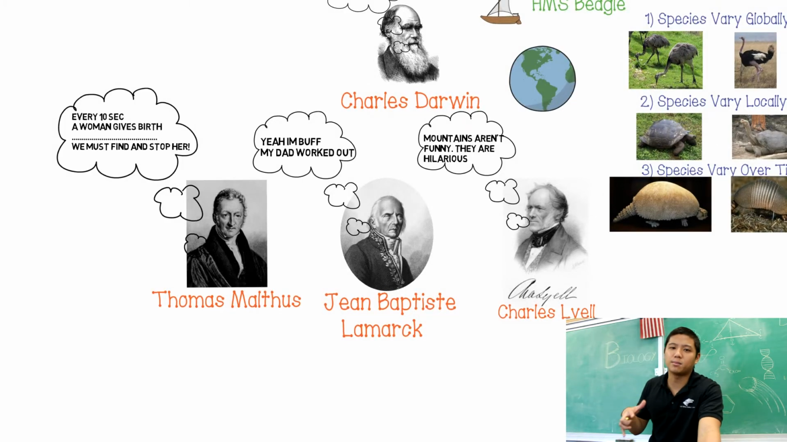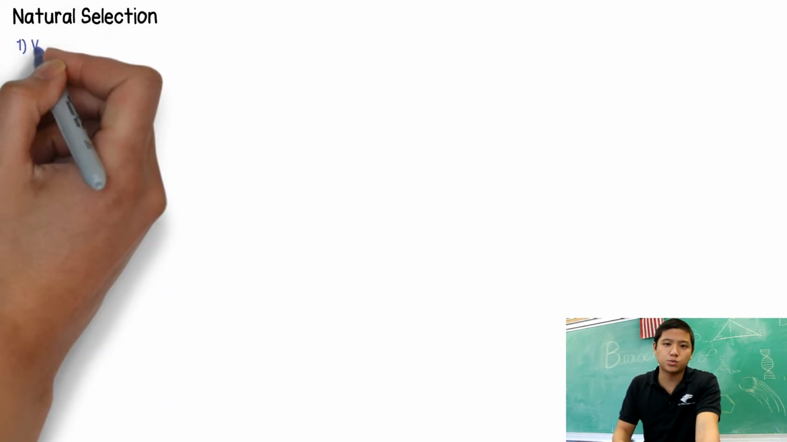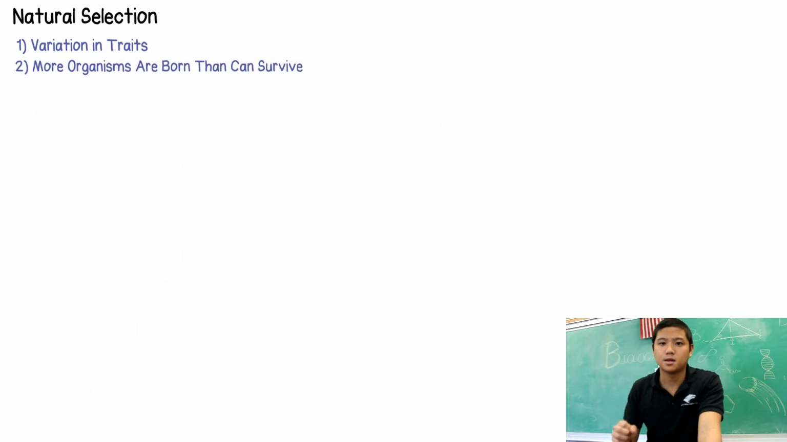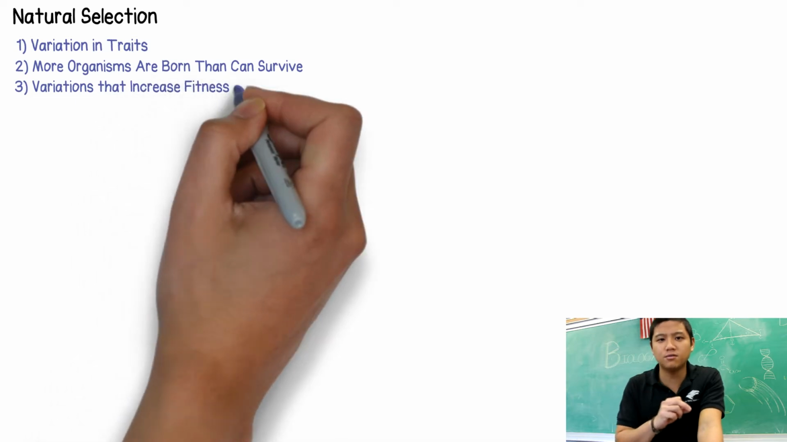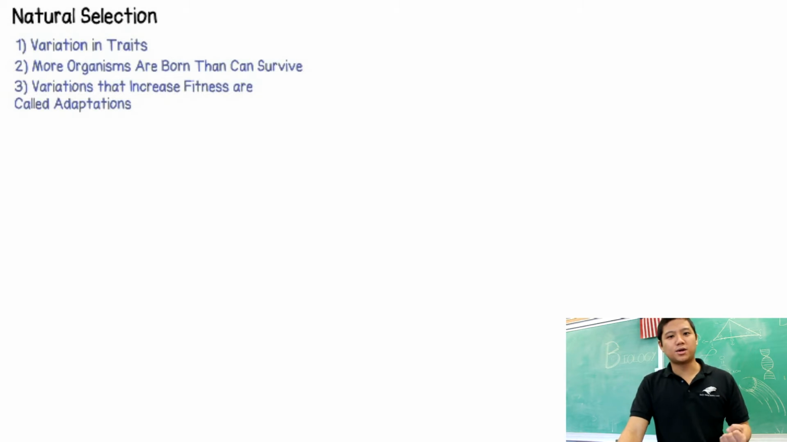Natural selection has 5 components in it. Number 1, there are variations in traits. So there are differences in the traits, which we saw with those organisms that he was studying. Number 2, more organisms are born than can survive, and this is Thomas Malthus's idea. Number 3, there are variations, and certain variations will increase the fitness of that organism. If there is a variation that helps you survive, we call that an adaptation. Now, fitness is not the idea where you go to the gym and you get really fit, really yoked. Fitness is a measure of your reproductive success. So if you are able to have a lot of babies, a lot of offspring, you are considered fit.